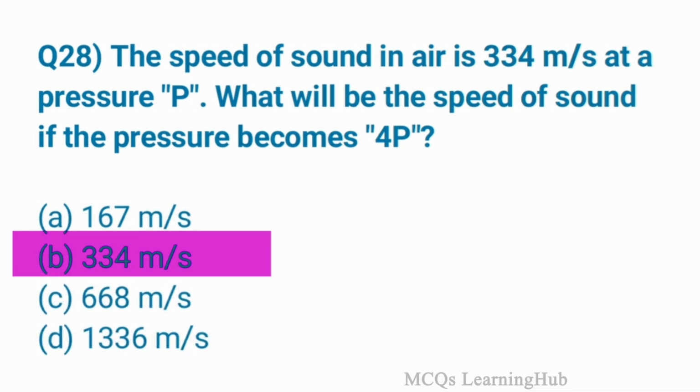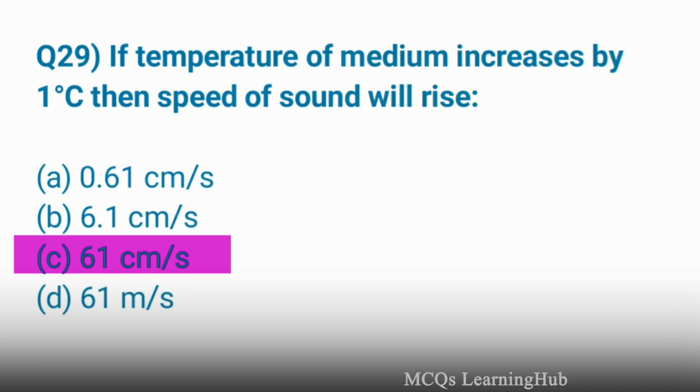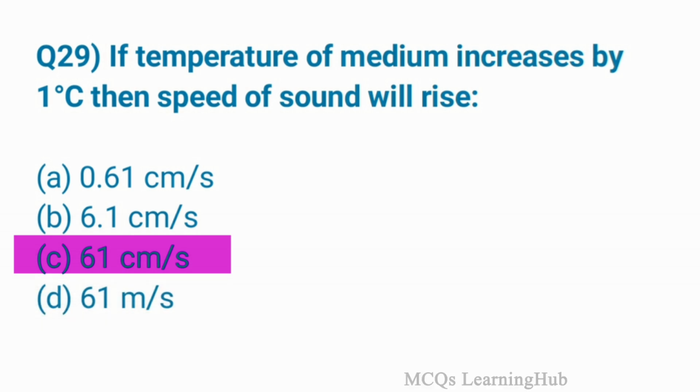Question 28. The speed of sound in air is 334 meters per second at a pressure P. What will be the speed of sound if the pressure becomes 4 times? Option B is correct, 334 meters per second. If the temperature of the medium increases by 1 degree centigrade, then the speed of sound will rise. Option C, 61 centimeters per second.